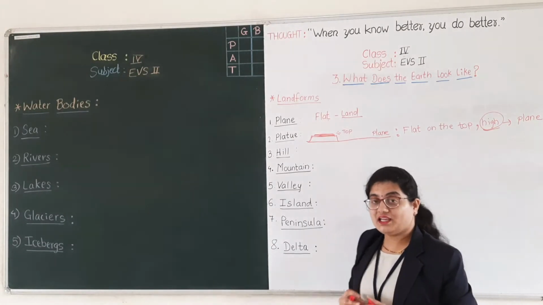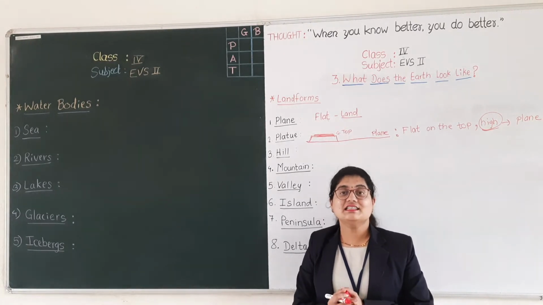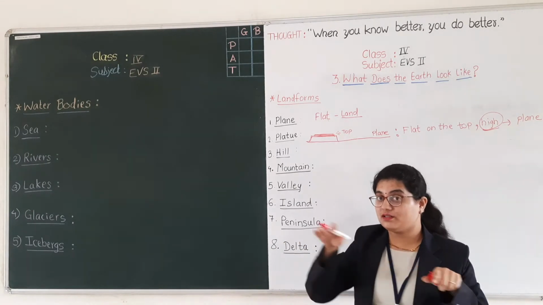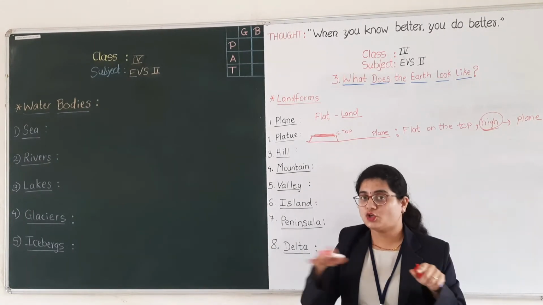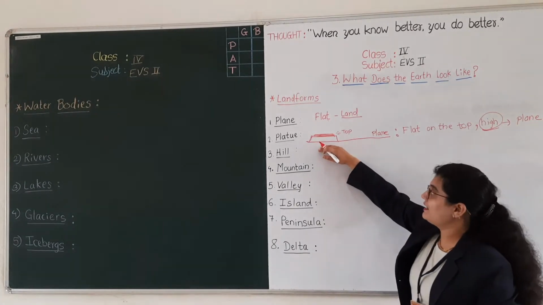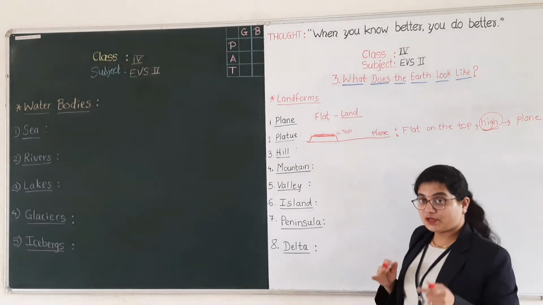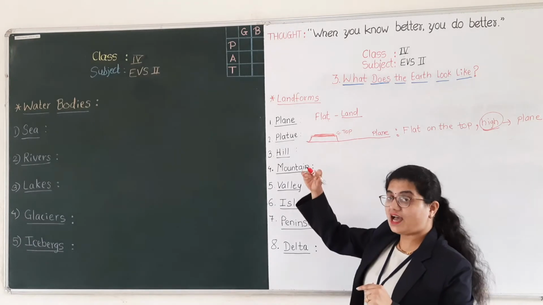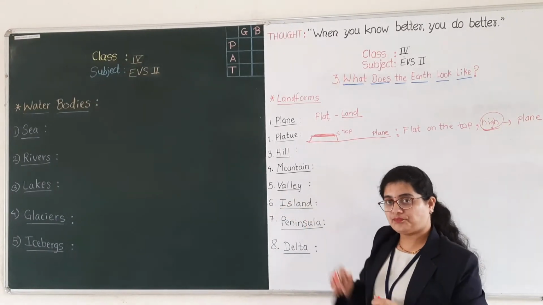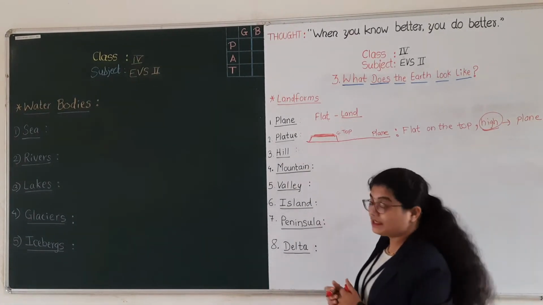It can look like a table. Have you seen a table? Yes, it is much similar to a table, as tables are flat on the top. What I said, repeat. These plateaus are much similar to a table because tables are higher and also flat at the top. Okay students, then the next point is hill.